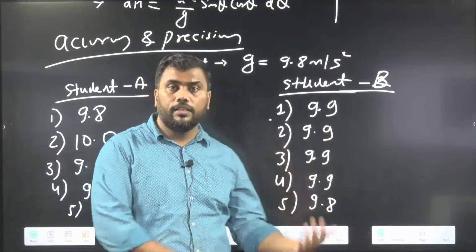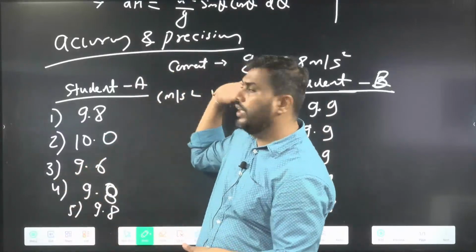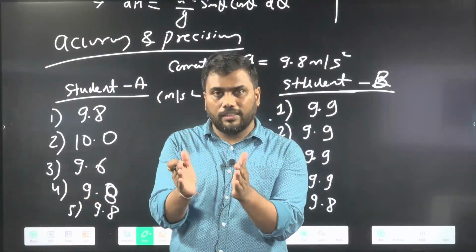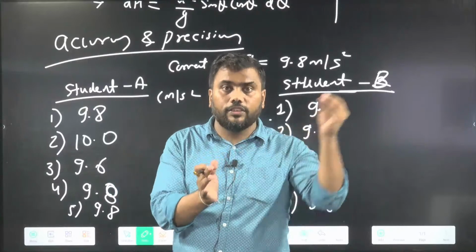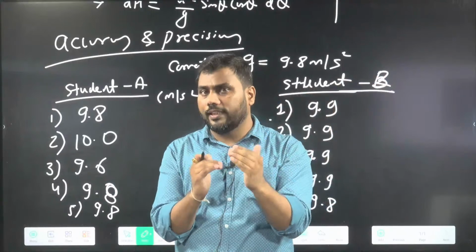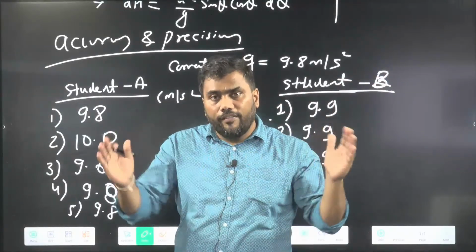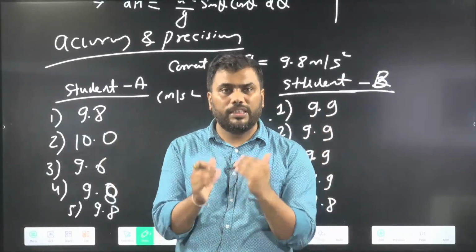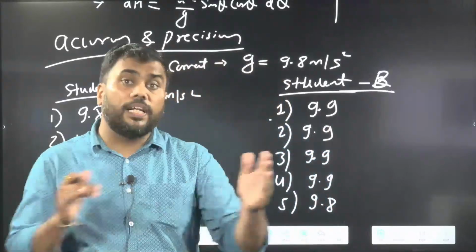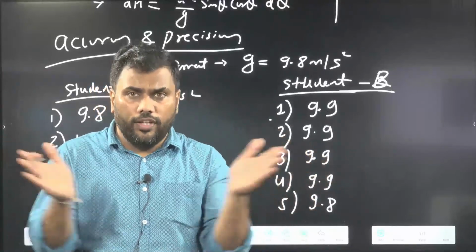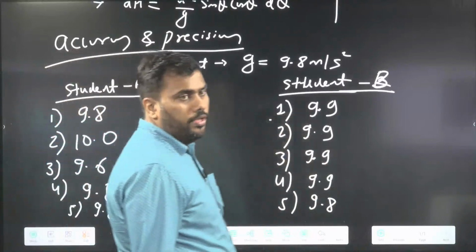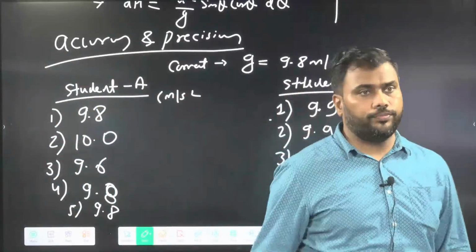This is called precision, and if your average value is close to the exact value, this is called accuracy. Accuracy means close to the exact value, and precision means every time you get the same kind of result, so your spread in values is less. This is precise, this is accurate. Now do we know the meaning of accuracy and precision?